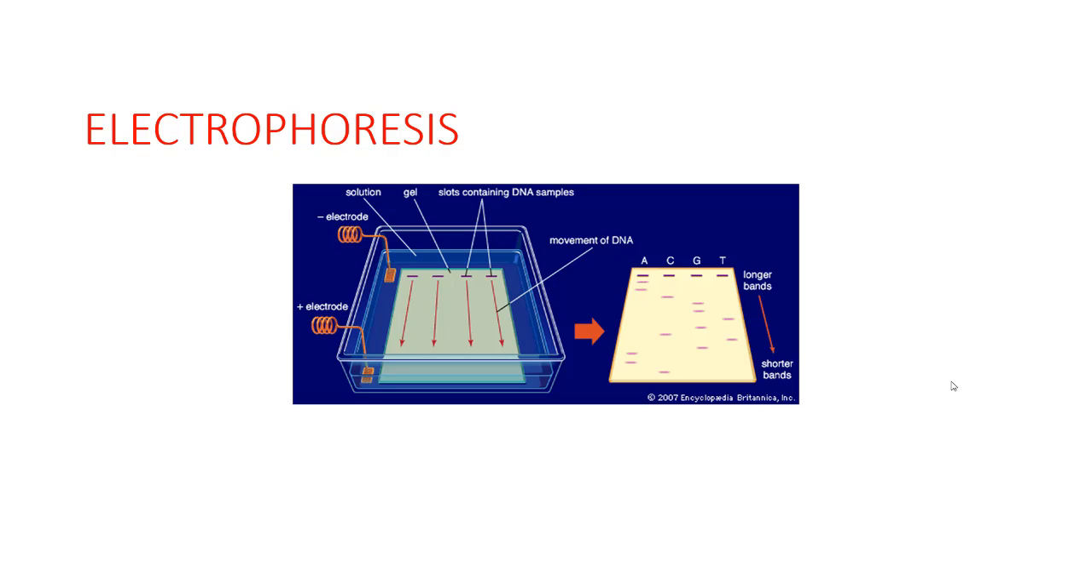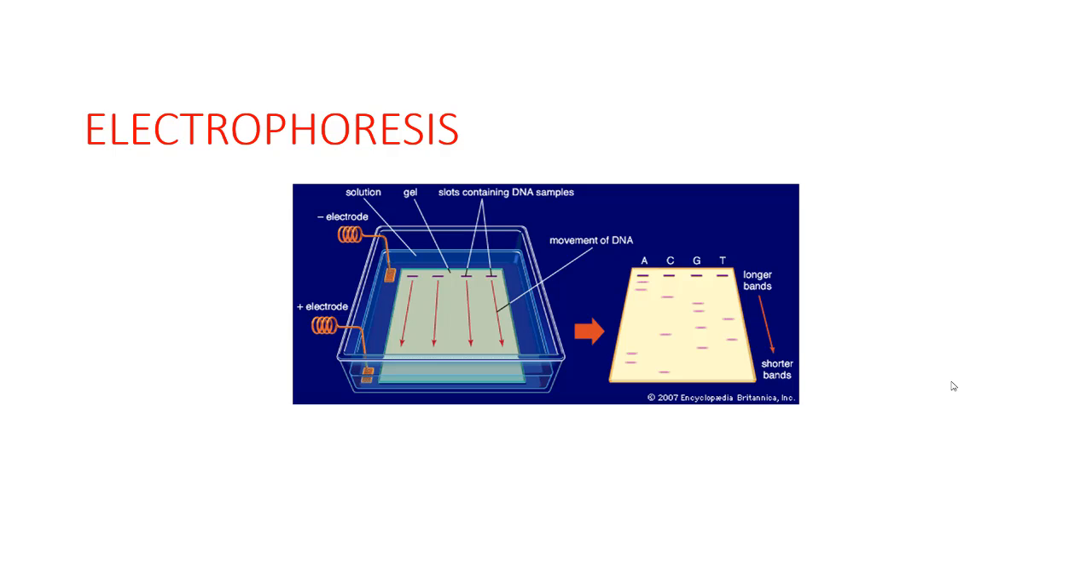So let's see how this will work. In this technique we apply an electric field to a liquid medium. When we apply this electric field, the charged particles in the liquid medium will migrate to the electrodes of the opposite charge. For example, cations are positively charged, so they will migrate to the negatively charged electrode, and anions, which are negatively charged, will migrate to the positively charged anode.